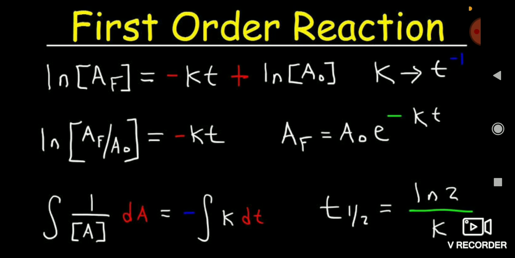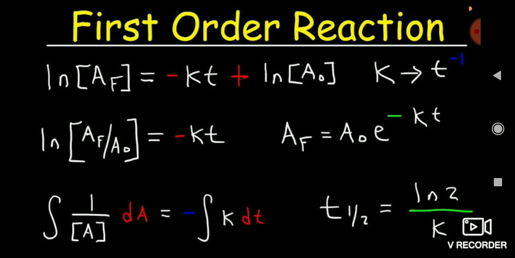And friends, now see the first order reaction. This is very important. Most of the questions have been asked from the first order reaction, so I wish all of you should read it very carefully. Friends, first order reaction is simply the integration of dA by A is equal to minus k dt. When you integrate these terms, you get ln of A_f divided by A naught is equal to minus k t. And you can write it in the form A_f is equal to A naught into e to the power minus k t.